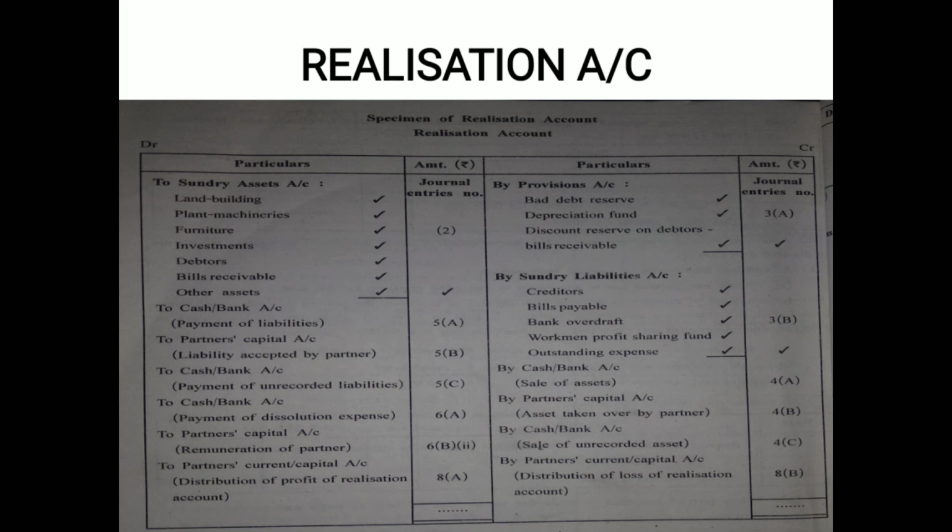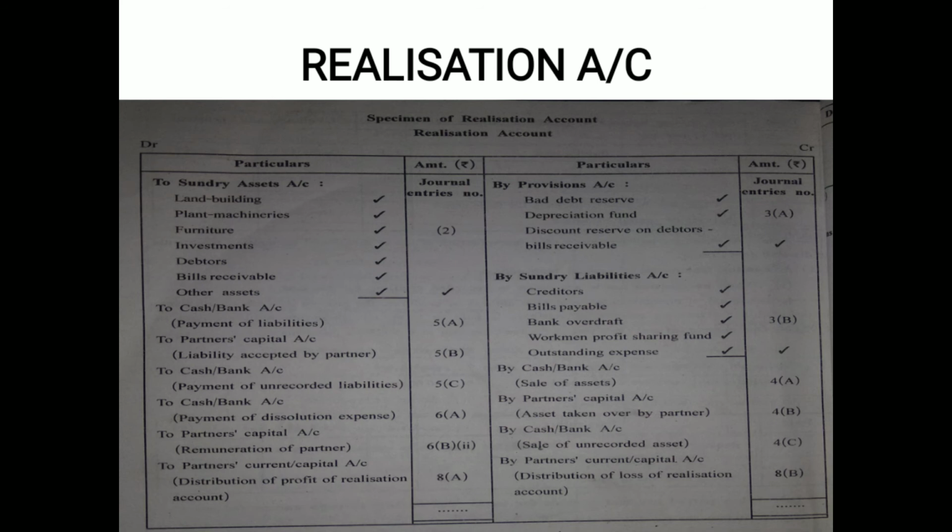When liabilities accounts are closed and transferred to the realization account, see the journal entry on page number 281, which is creditors account debit, bills payable account debit, bank overdraft account debit, workman profit sharing fund account debit, outstanding expenses account debit to realization account.